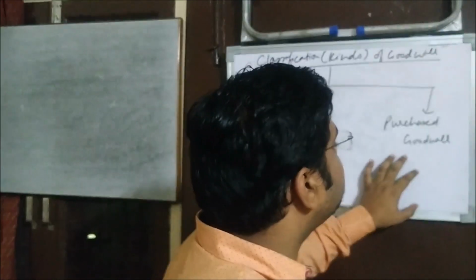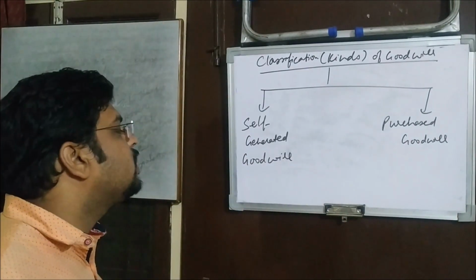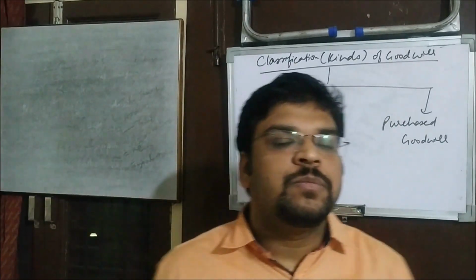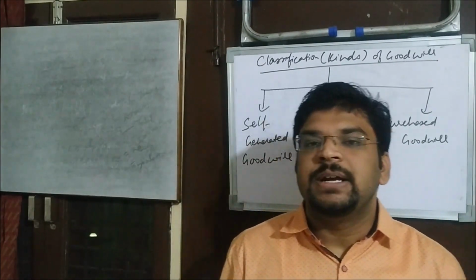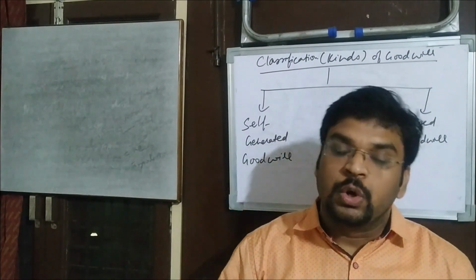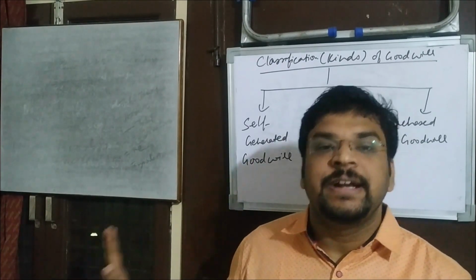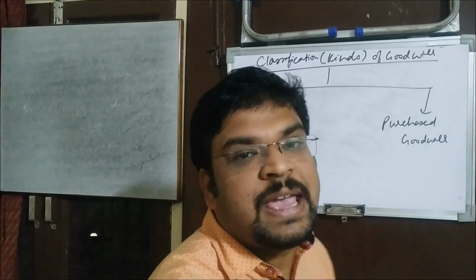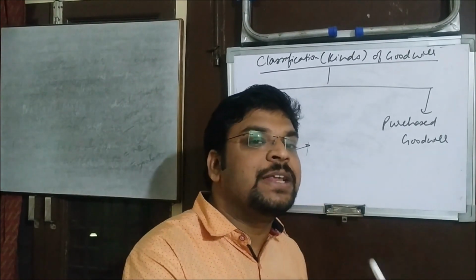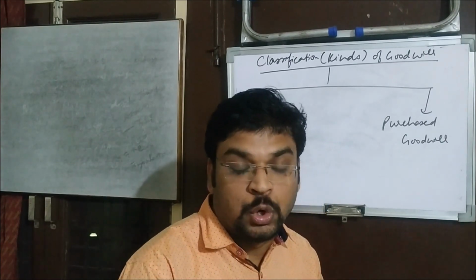Understood? So this purchased goodwill is recorded in the books of account, but the self-generated goodwill is not recorded in the books of account. Every time when Mr. A was making his financial statements, he was mentioning all the assets but not goodwill. Goodwill was there in his business, but it was intangible, a kind of silent friend. But Mr. B has paid 5 lakh rupees additionally, so he will have to show it. He will be showing in his balance sheet under the category of intangible assets 5 lakh rupees goodwill.